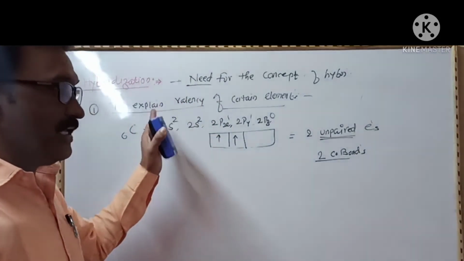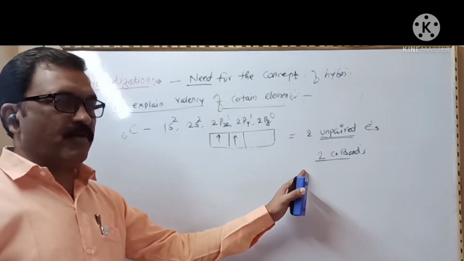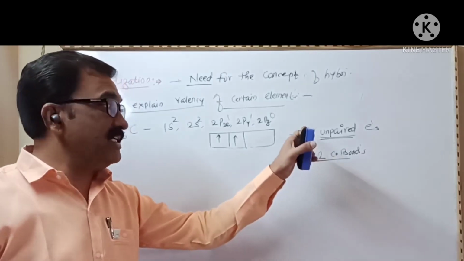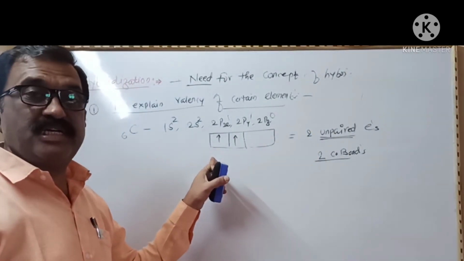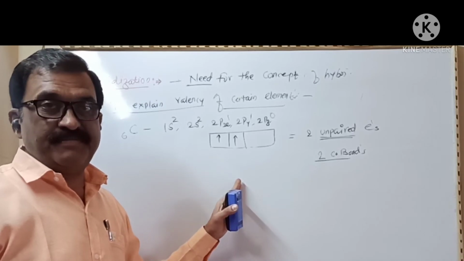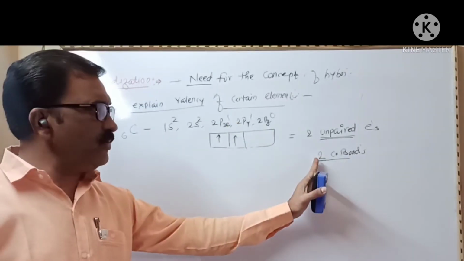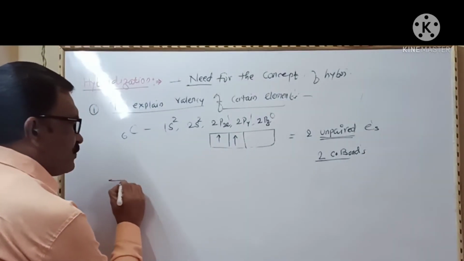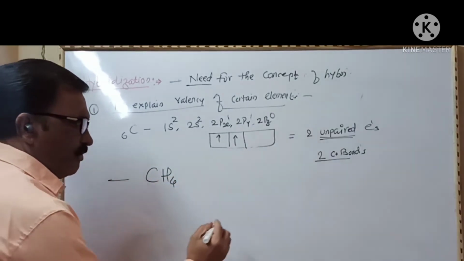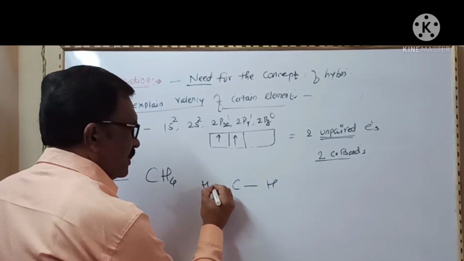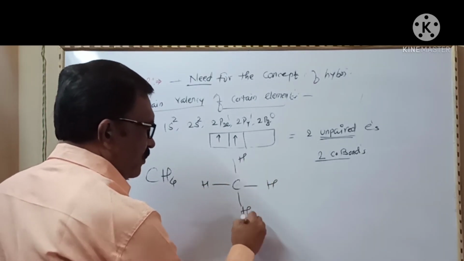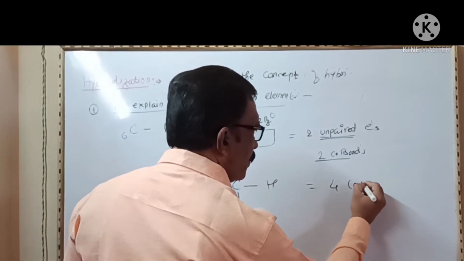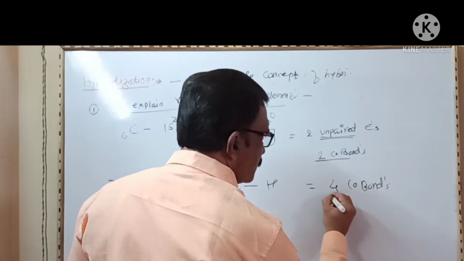According to valence bond theory, the valency, that is the number of covalent bonds formed, is always equal to the number of unpaired electrons present in the outermost shell. Hence, according to VBT, carbon can form only two covalent bonds, but it is observed that in the methane molecule, CH4, with carbon and four hydrogens, the carbon atom forms 4 covalent bonds.